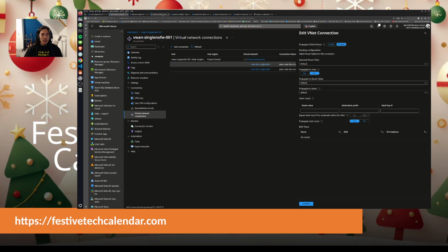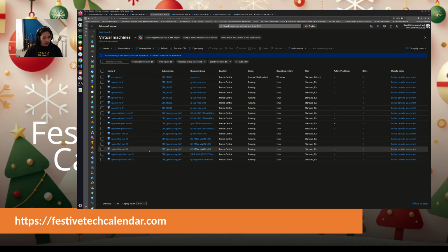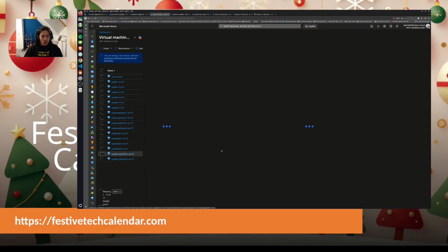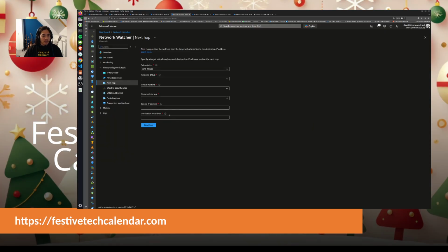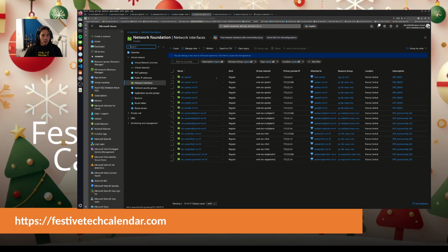Okay, so here let's switch to the virtual machine and have a look at one of our virtual machines. So I can take this one. I want to have a look at the effective route of the virtual machine this time. To do that, this is not on the virtual machine itself, this is on the network interface card. So the network interface card should be, which one?